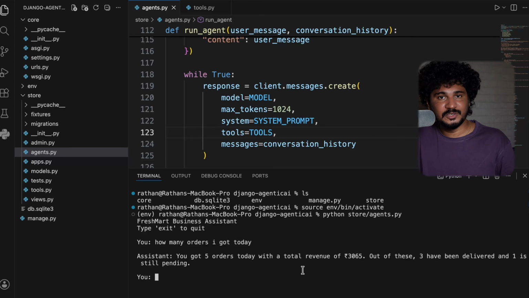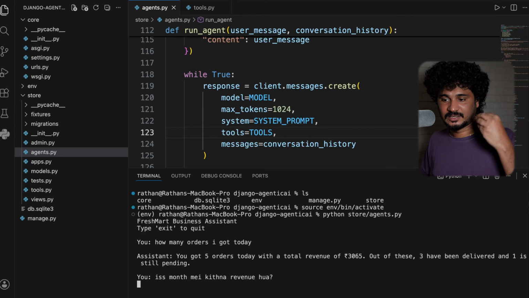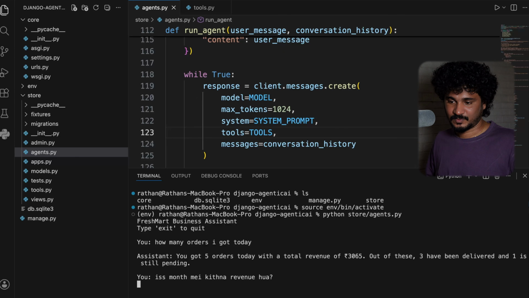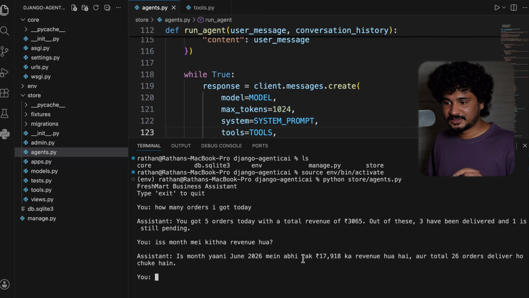Okay, so I'll ask one more question here. Maybe I'll ask how much revenue I got this month, but I'll ask this in Hindi, not English, right? So this agent can be your friend as well as assistant. इस month में कितना revenue हुआ? I'm asking in Hindi. Let's see. Okay, so you see, it is also replying in Hindi. इस month यानी जून 2026 में अभी तक 17,918 का revenue हुआ है और टोटल 26 ऑर्डर्स डिलीवर हो चुके हैं.